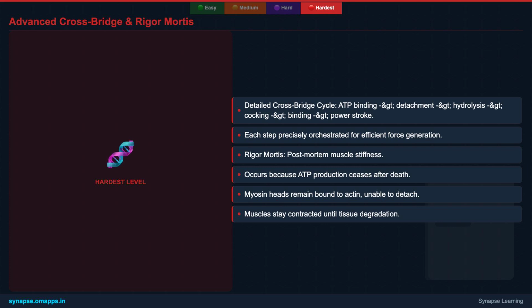Without new ATP, the myosin head cannot detach. This explains the phenomenon of rigor mortis. After death, ATP production ceases, leaving myosin heads permanently bound to actin, resulting in the characteristic post-mortem muscle stiffness until tissue degradation eventually breaks the bonds. Understanding this molecular detail is key.